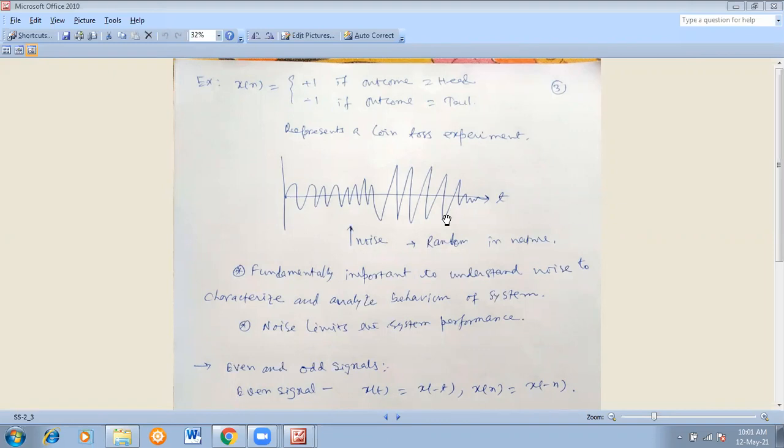There we must use a probabilistic approach. No direct rule is there. Whenever your random signal, random process or random variable occurs, we'll definitely use a probabilistic approach, and you will find lots of applications. Random processes and random signals occur in nature and in practice, lots of examples are there, as I mentioned.